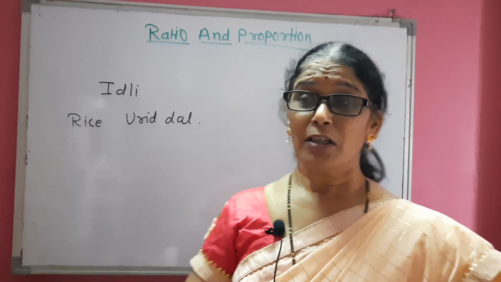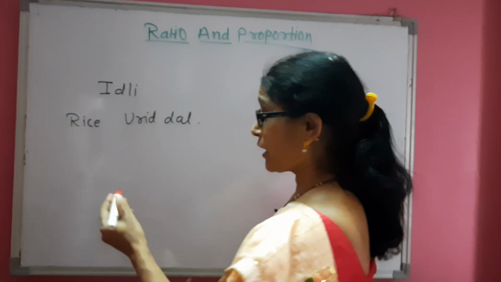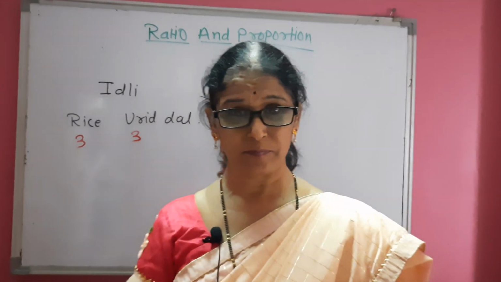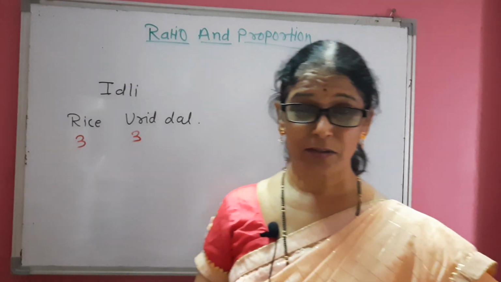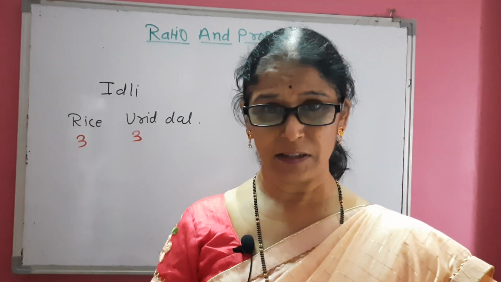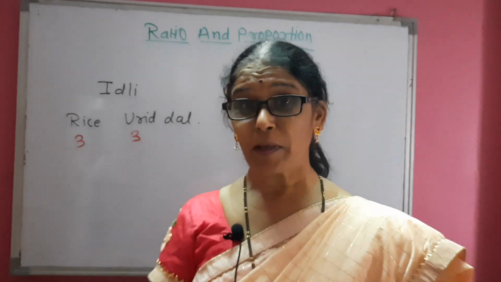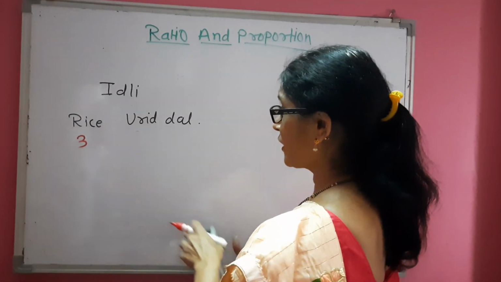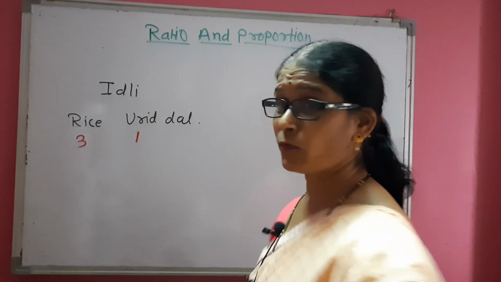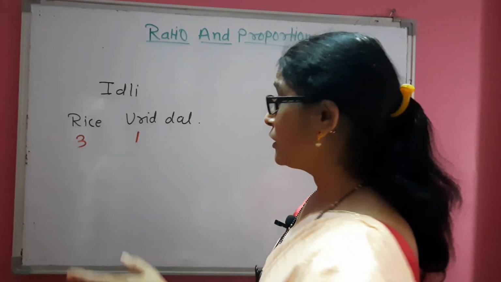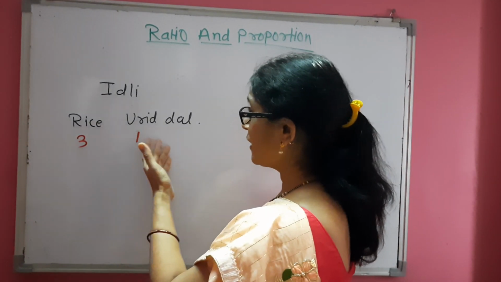You cannot take 3 bowls of rice and 3 bowls of urid dal, then your idli will not become good. To make your idli best, you have to take 3 bowls of rice and 1 bowl of urid dal. That is the quantity of rice and urid dal for the best idli.